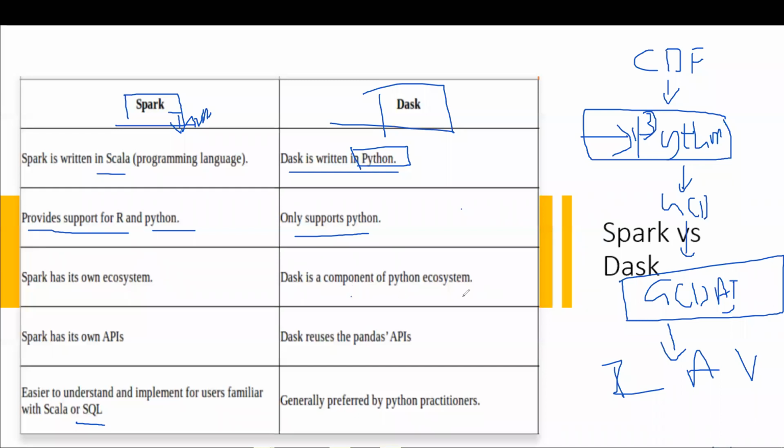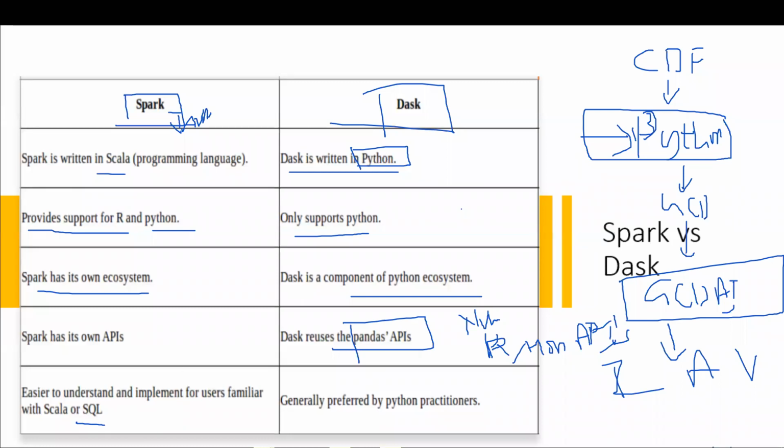And as I said, it's completely on the Python ecosystem, and Spark has its own ecosystem which you need to adapt to. You need to learn it altogether, right? And one best thing is it uses the Pandas API, it uses NumPy APIs, altogether it uses Python. So Python APIs are something that it utilizes, and you guys are pretty much familiar with Python APIs, right? So that is one of the advantages.